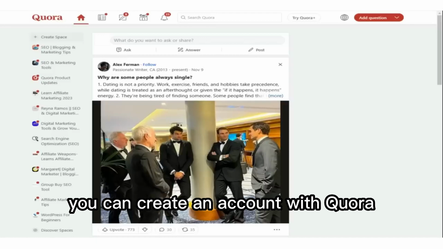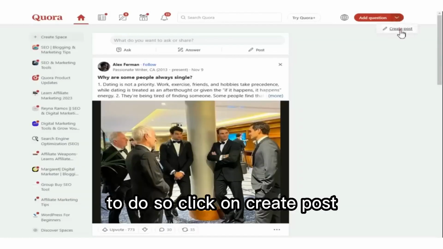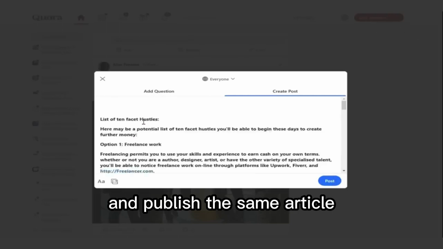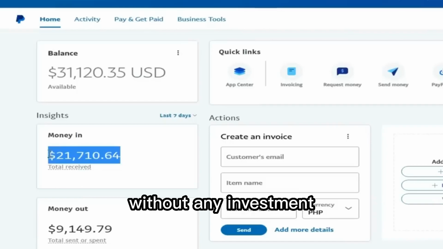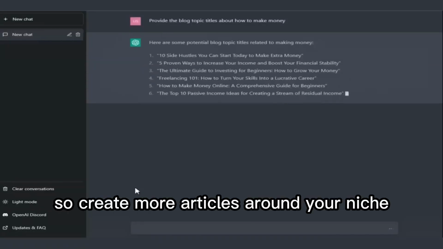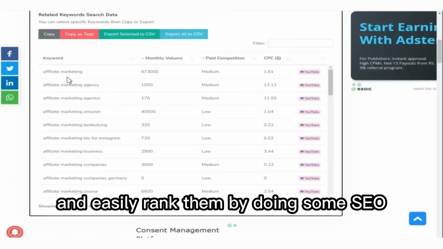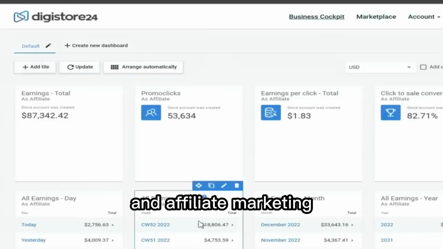You can create an account to get more exposure and earn more money. To do so, click on Create Post up here and publish the same article. With that, I made thousands of dollars in just 7 days without any investment with the help of ChatGPT. So create more articles around your niche and easily rank them by doing some SEO and earn money through the Medium Partner Program and affiliate marketing.